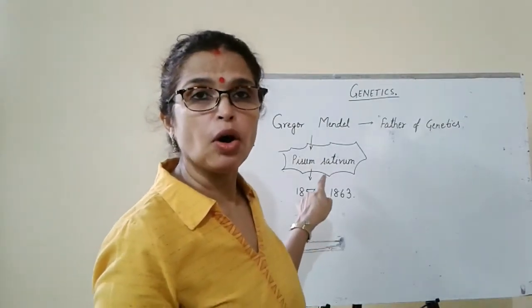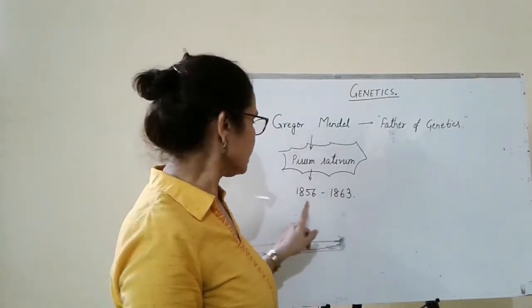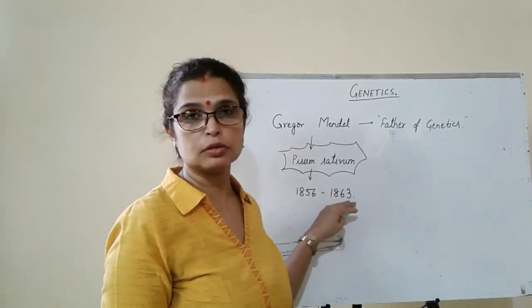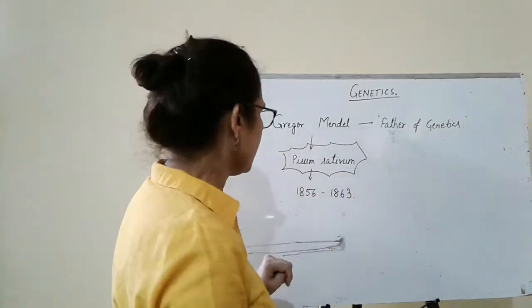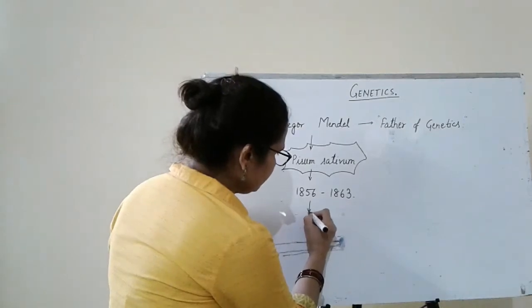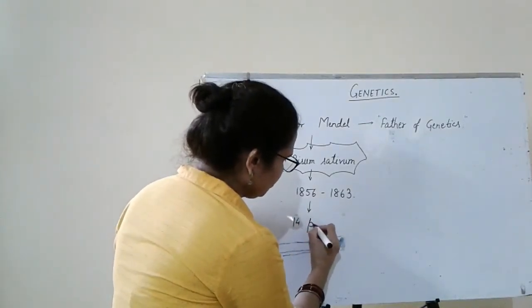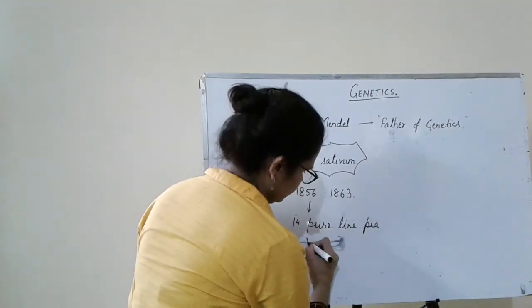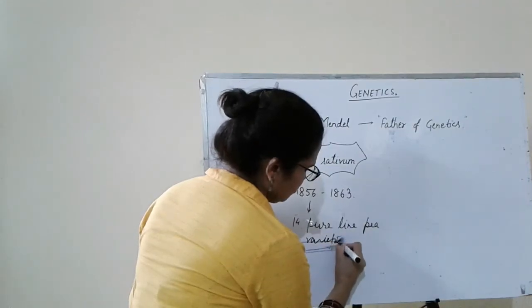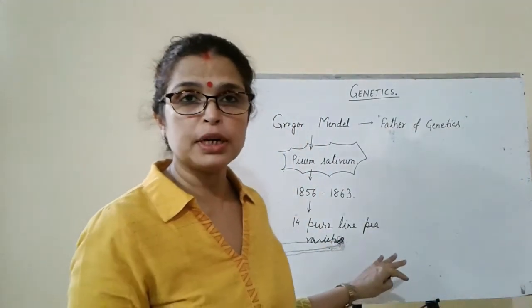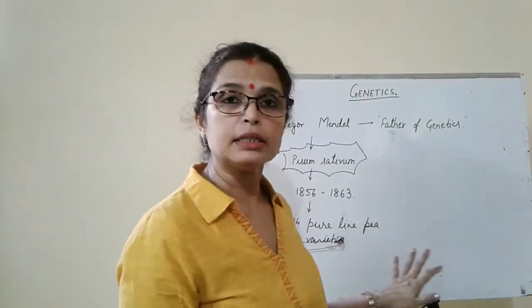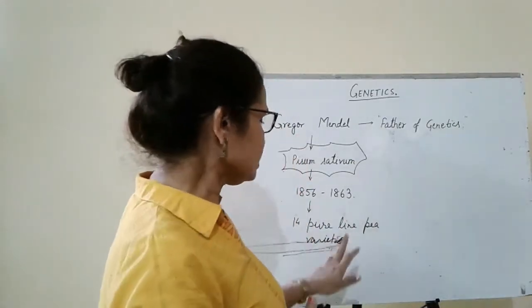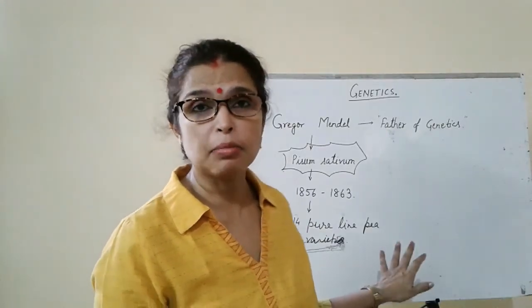He experimented on garden pea for 7 years, and the year was 1856 to 1863. These are very important lines for objective type questions. He took 14 pea varieties, 14 pure line pea varieties. Pure line means these are true breeding. Pure line variety can be achieved by selfing the plants for 6 to 7 generations. So after 6 to 7 generations, the plant has stable characters.